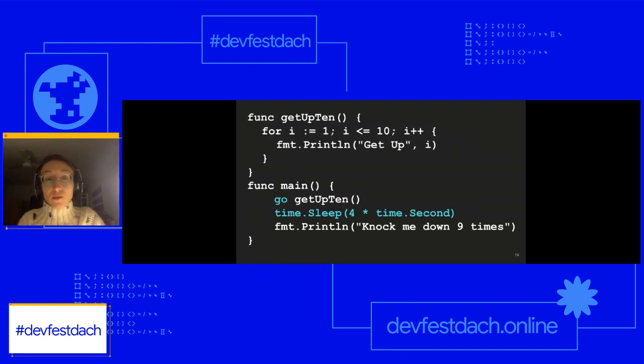You can see in the next clip what the result is. But the cool thing is that once we call the go get up 10, there is enough time to execute all those routines within those 4 seconds and print the main function.